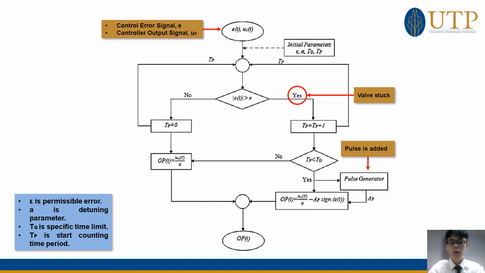If TP is smaller than TG, it means that the valve can already move and function, then it will return and proceed with the normal output signal. Hence, basically, this is how the compensator works. These compensator methods require the usage of the simple pulse generator and the tuning parameter A, which is the only parameter needed to be specified each time depending on the controller and the process.